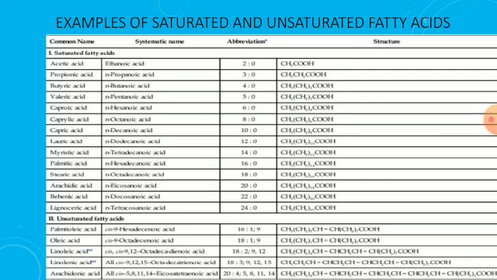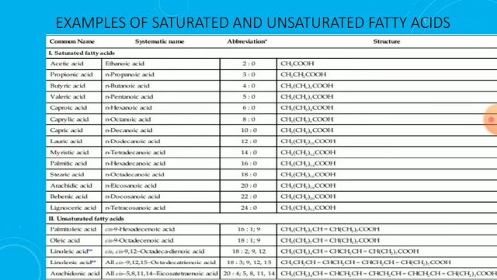We see the systemic names of the saturated fatty acids. The suffix is "anoic acid": ethanoic acid, propanoic acid, butanoic acid. We identify whether a fatty acid is saturated or unsaturated by means of the suffix. By observing the suffix, we identify that the fatty acid is either saturated or unsaturated.